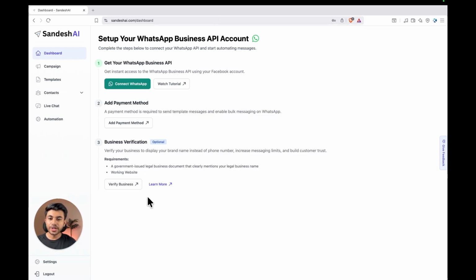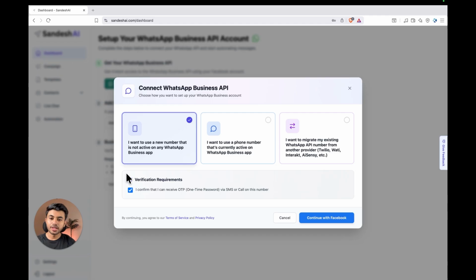The first thing we need to do here is connect our WhatsApp and set up the WhatsApp Business API. There are 3 steps involved in this process. First, you have to connect your WhatsApp here. Here we have two options. Either we can use a fresh number for the API, or we can connect our existing WhatsApp Business app number with this.